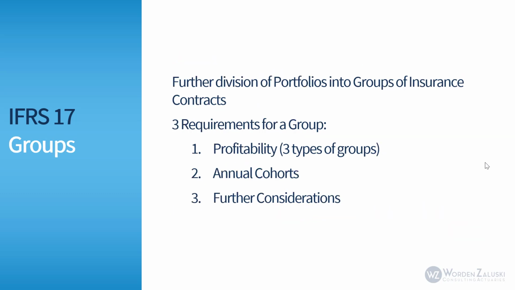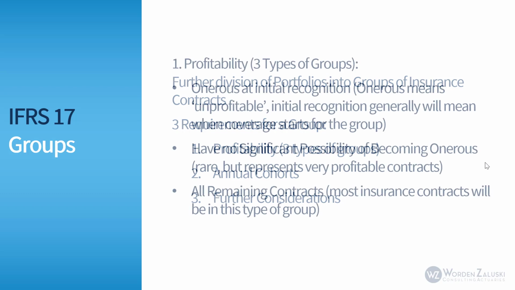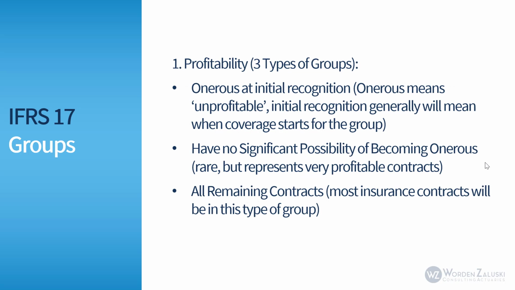Next, we have IFRS 17 groups, and this is a further division of portfolios into groups of insurance contracts. There are 3 requirements for a group. The first is a profitability assessment. The second is the requirement to have annual cohorts. And the third, there are further considerations that may apply to your business. So let's talk about profitability first.